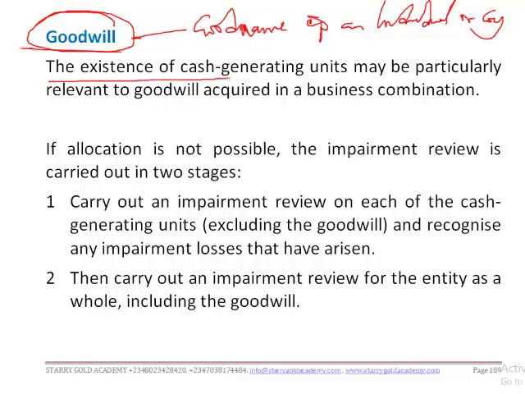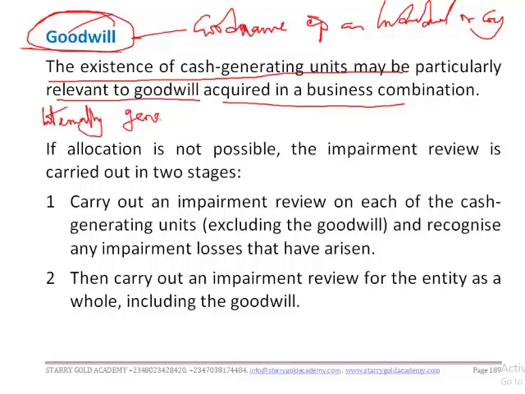So now the existence of cash generating units may be particularly relevant to goodwill acquired in a business combination. As discussed in our previous class, you only recognize goodwill, which is an intangible asset, when it is acquired, and not when it is internally generated. So in this case, if this goodwill arises as a result of acquisition through business combination, then the goodwill is relevant.